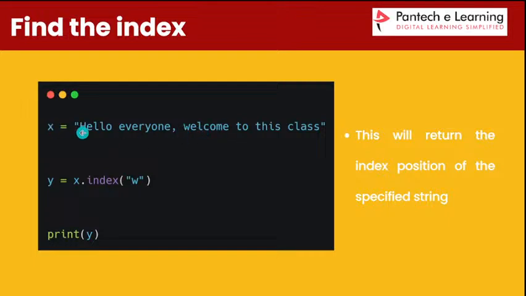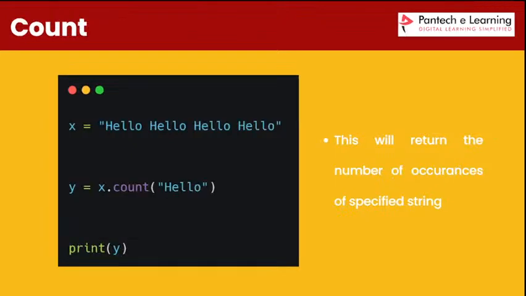Counting 0, 1, 2, 3, 4, 5, 6, 7, 8, 9, 10, 11, 12, 13, 14, 15, 16: W is at the 16th index, so my output is 16. Same with count. Count is used to find how many times a word repeatedly comes. The count function finds a particular word's count.